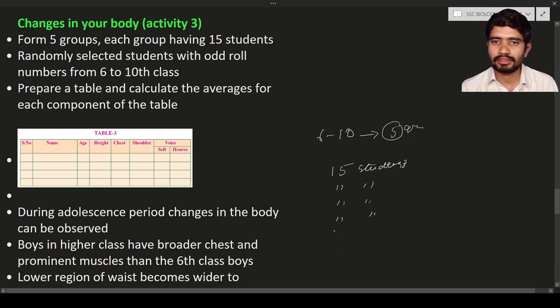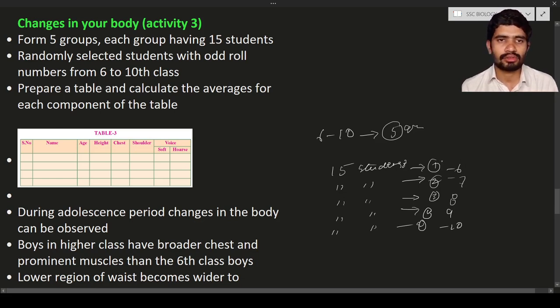How many classes? A total of 5 classes. This is group 1, group 2, group 3, group 4, and group 5. So 6th, 7th, 8th, 9th, and 10th class. First, how do you select? You will select the students based upon their roll number, odd roll numbers. You know odd numbers and even numbers. Based upon the odd numbers, you can select them.